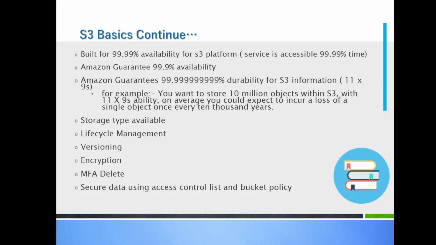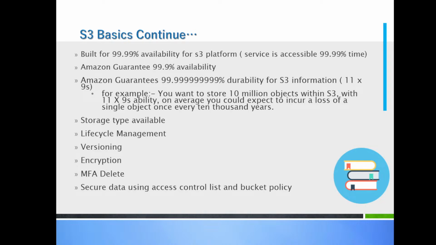You can store any type of data in S3. You can create a life cycle on top of S3. We can create versions. We can create encryption on your S3 bucket. You can even enable multi-factor authentication, and we can create different bucket policies on S3. Till here we have covered yesterday. Anybody has any question?